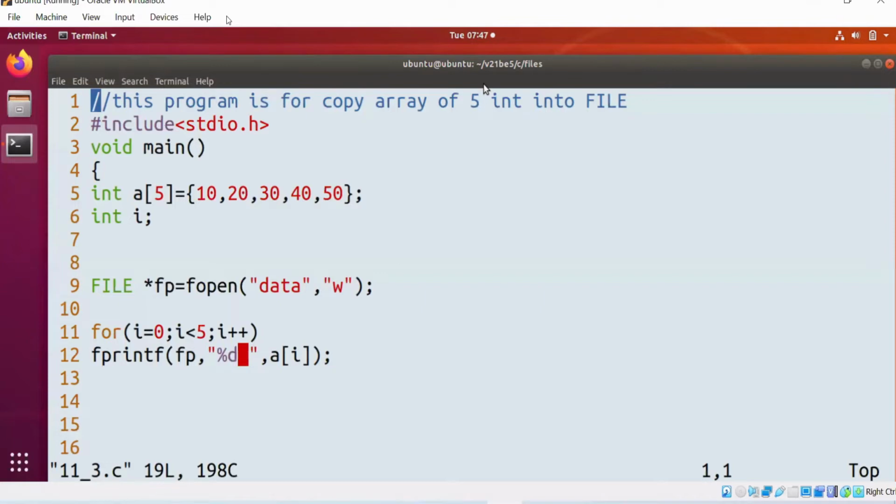If you don't put a space, what happens? Can you tell me? If I don't put a space in this printf, what happens? Yes, it would be 102030 4050. A new person who is observing the file, who opened the file, will not differentiate between these. He'll treat it as only one number, all of it treated as one number. So that is one of the reasons I'm putting a space there. One more reason is also there, we'll see that.